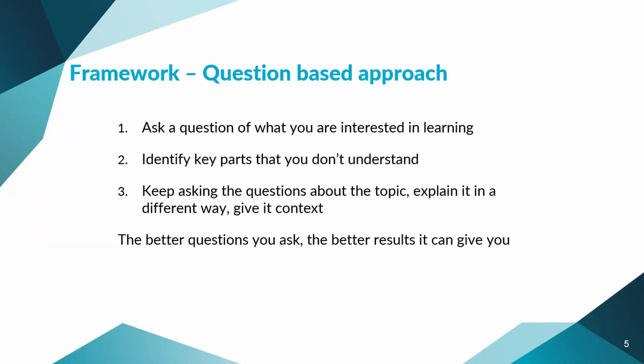Alright, so that's just an example of me walking through the framework. And just to reiterate, we have 3 different steps. The first one is to ask a question of what you're interested in learning. The second one is to identify key parts where you don't understand. And the third is to keep asking questions about the topic. If you still don't understand, try asking it to explain it in a different way or give it a little bit more context. And remember, the better questions you ask, the better results it can give you. AI is smart, but only if what you give it is smart as well.